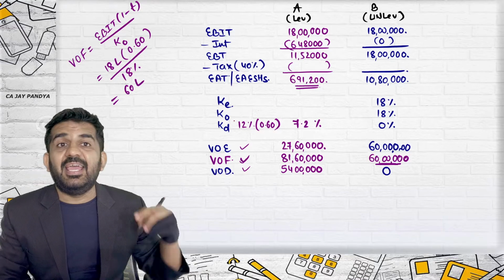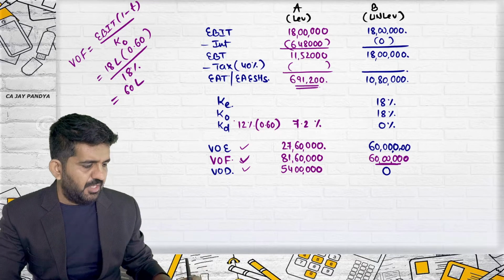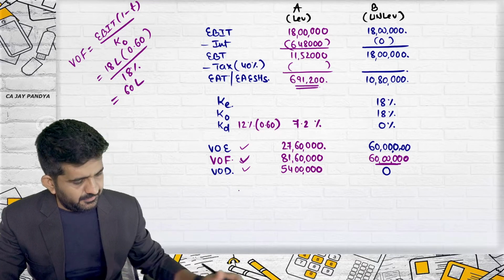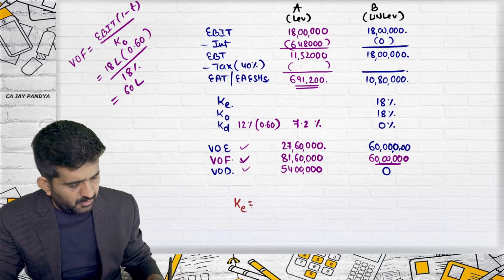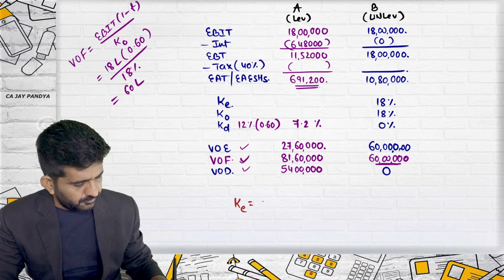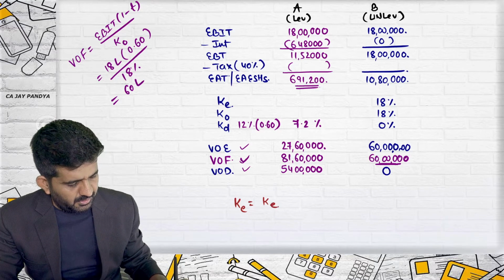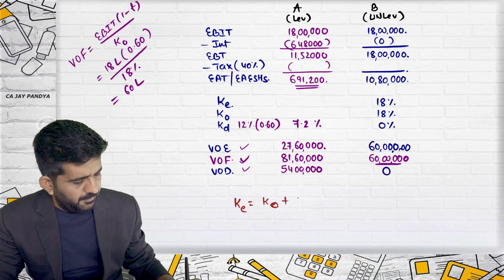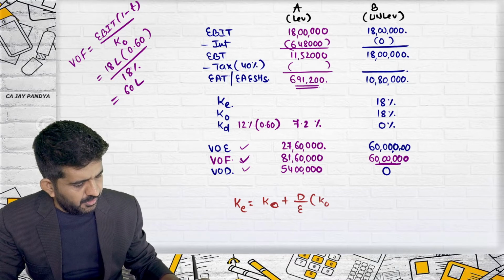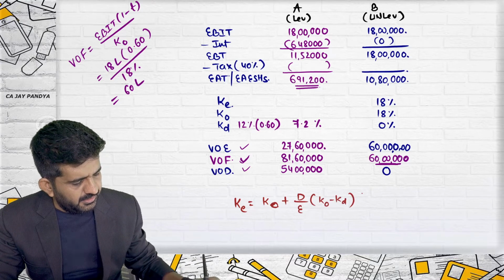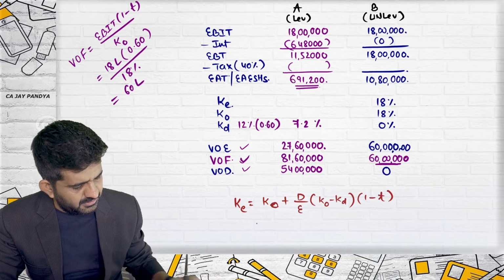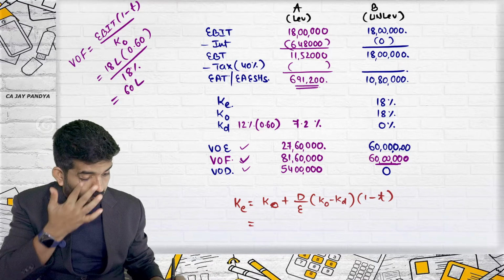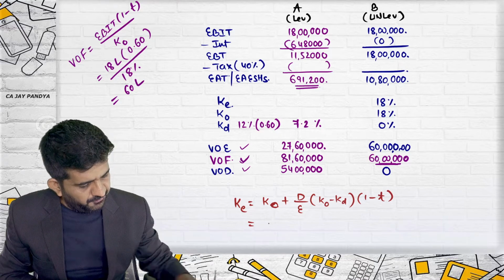What will be KE? We are already having a formula for KE. KE will be equal to KO of unlevered firm plus debt upon equity into KO minus KD into 1 minus T. What is KO of unlevered firm? 18%.